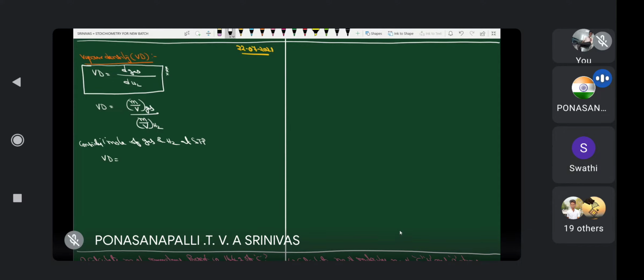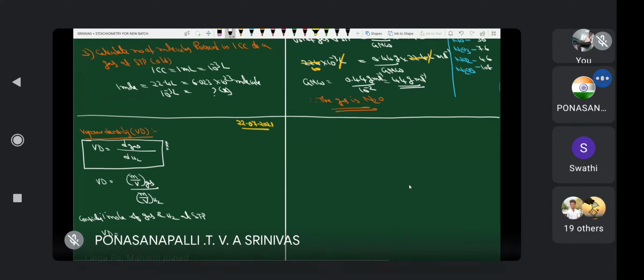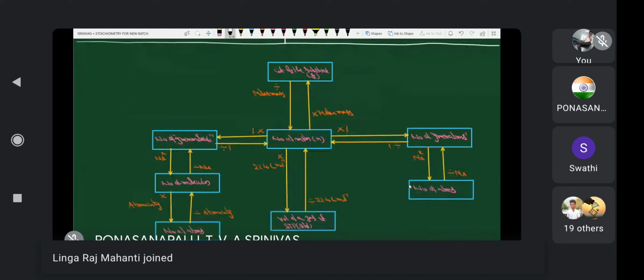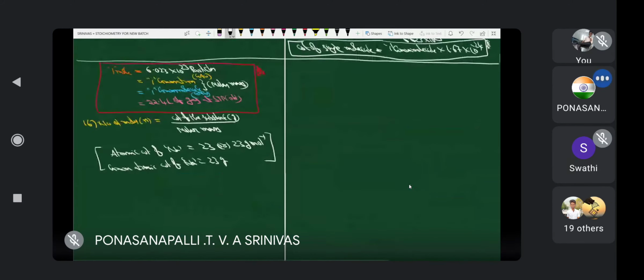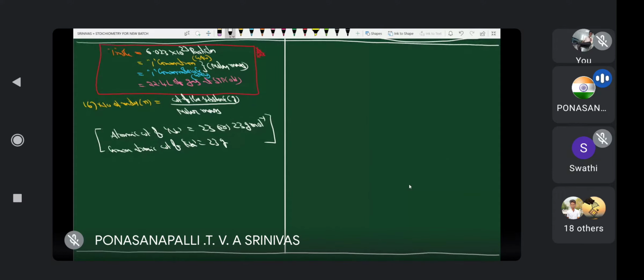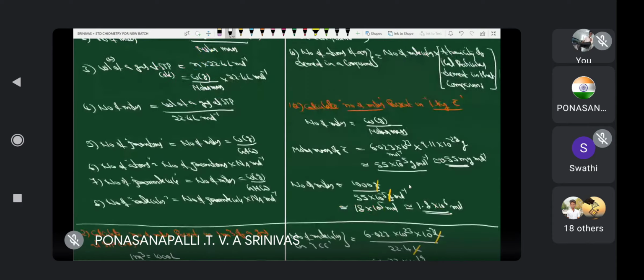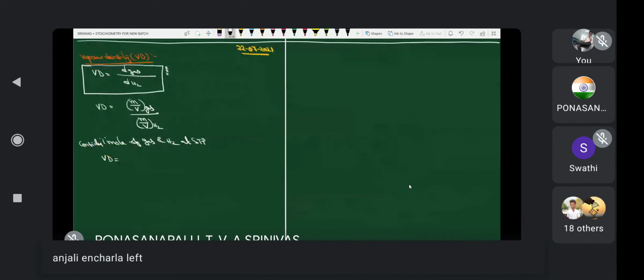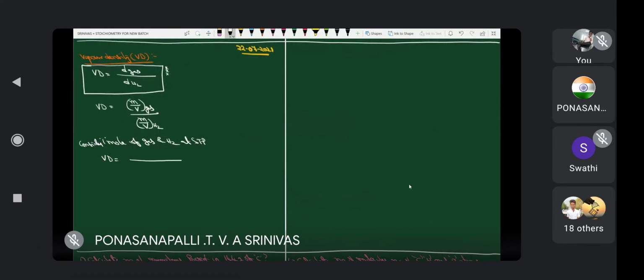That is atomic weight or molecular weight, which was previously explained. 1 mole is equal to 1 gram atom, 1 mole is equal to 1 gram molecule. That is nothing but the molar mass.